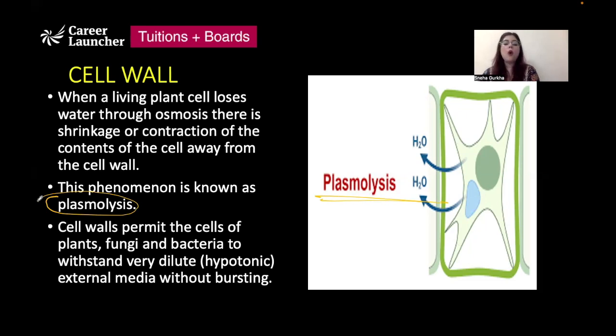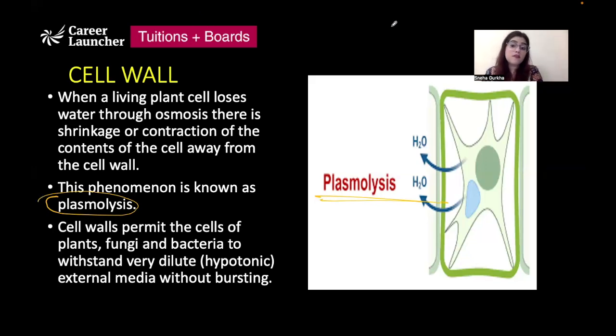And what is the importance of the cell wall in the cells in which it is present? Cell wall is not only present in plant cells, it is also present in certain bacteria, and it is also present in fungus. And what cell wall does is, because it is such a rigid and strong structure, if a cell is kept in a very dilute solution or a very hypotonic solution, as we discussed, an animal cell kept in a hypotonic solution will swell, and eventually it will burst because it doesn't have a cell wall to protect it.